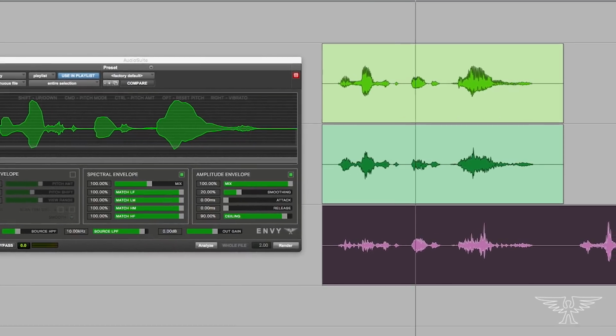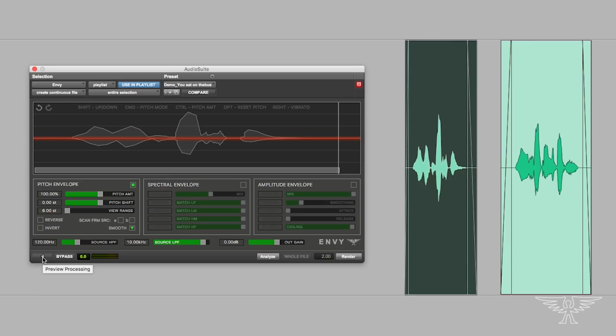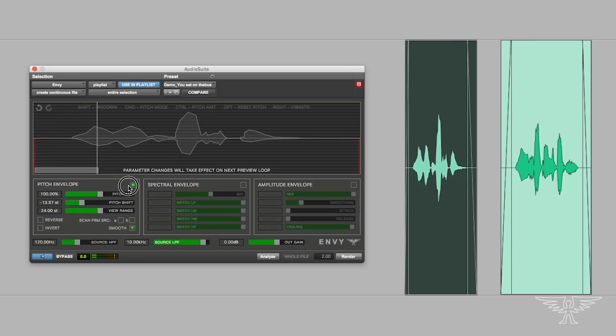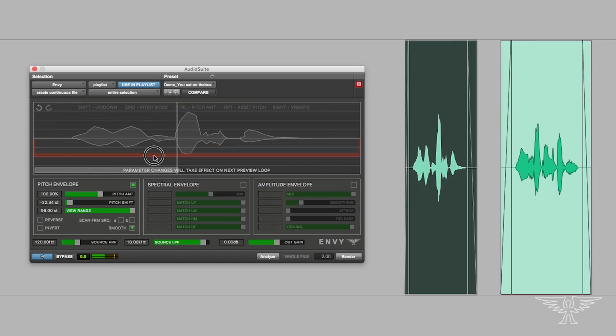"I must eat brains." As a pitch shifting tool, Envy has some advantages over your usual plugins, in that we have designed the pitch algorithms from the ground up, targeting simple signals like dialogue or isolated effects rather than complete mixes.